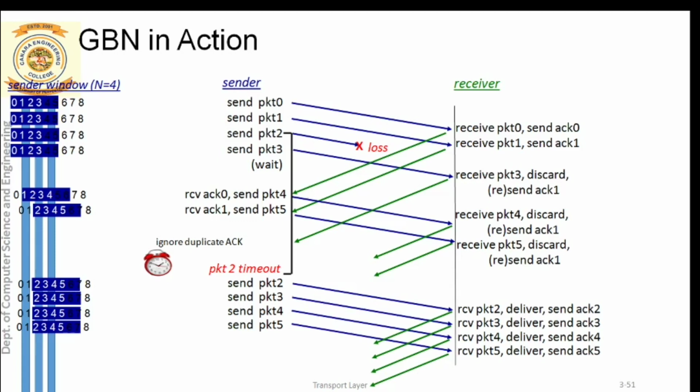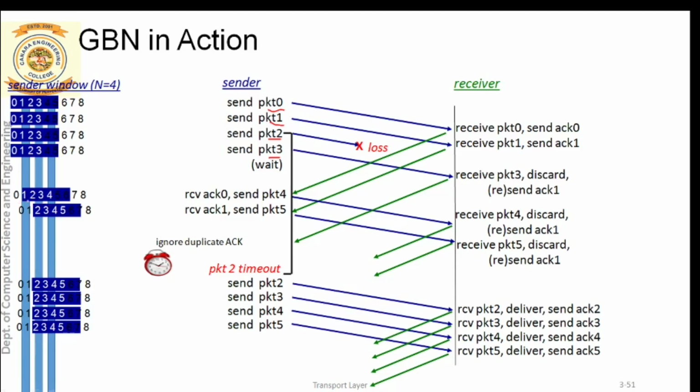Here we have the packets in transit. Packet 0 is sent, next packet 1 is sent, packet 2, then packet 3. All 4 packets are transmitted at once, multiple packets, right? And we also have the sliding window over here, whose size is 4, that means 4 packets are inside the window. Here the window is slid by one position.